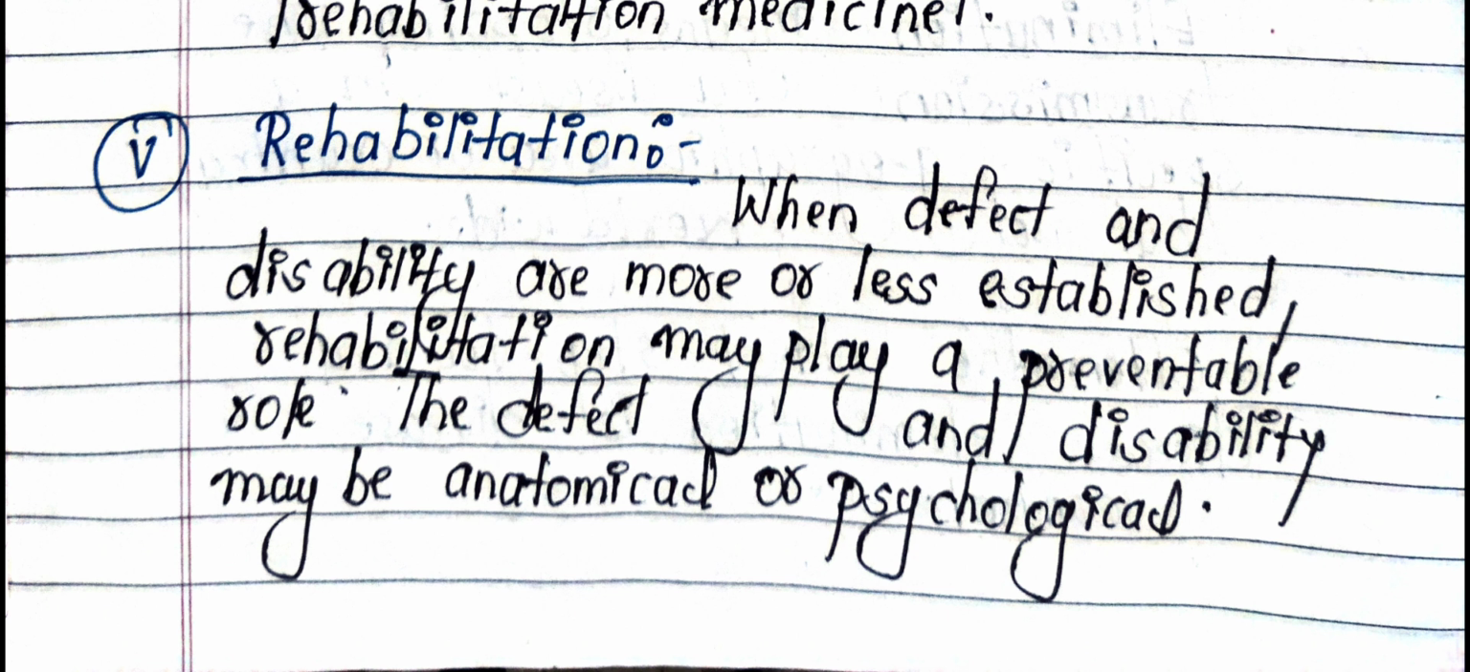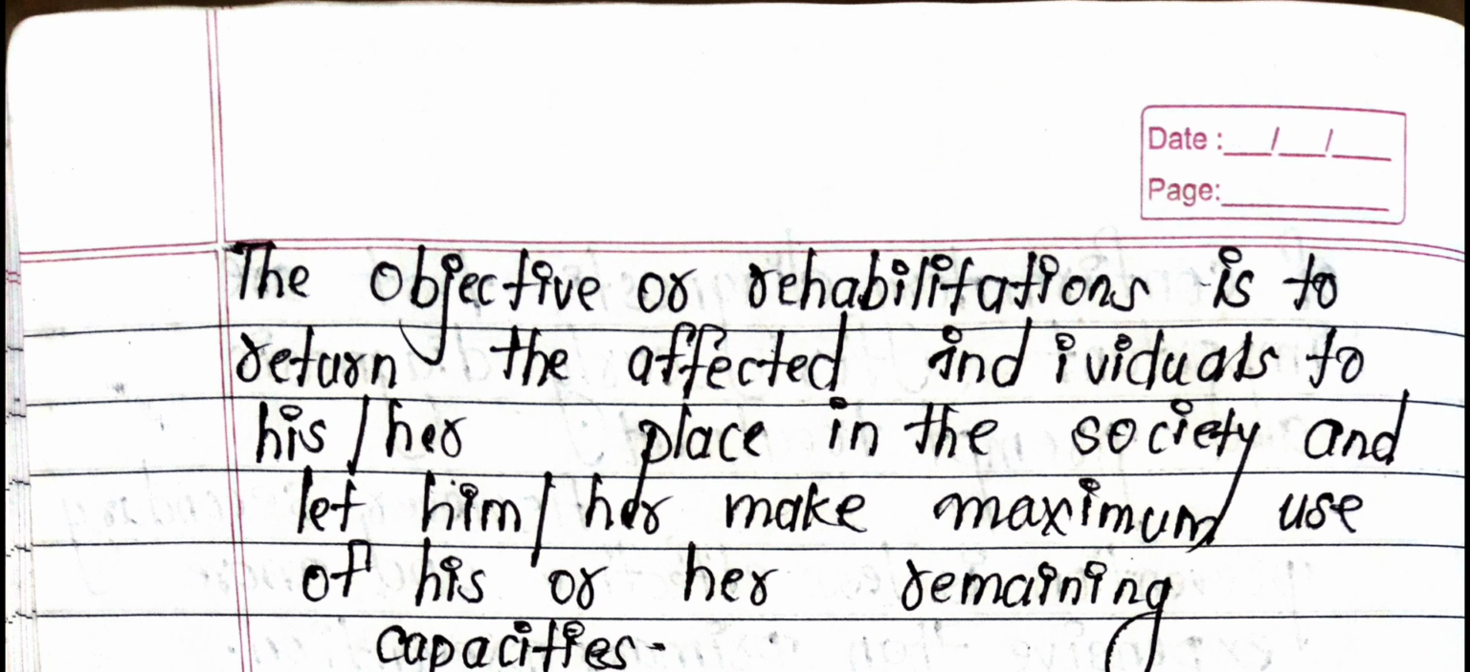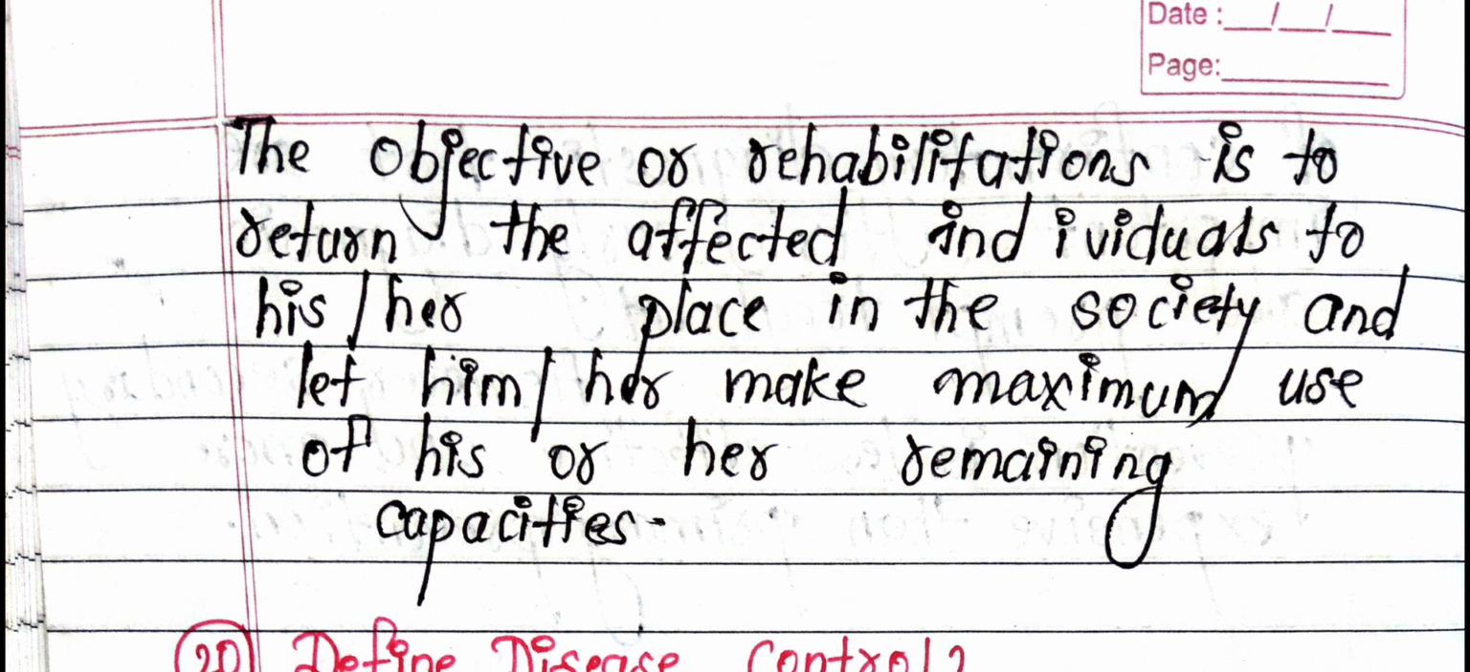Rehabilitation. When defect and disability are more or less established, rehabilitation may play a preventive role. The defect and disability may be anatomical or physiological. The objective of rehabilitation is to return the affected individual to his or her place in society and let him or her make maximum use of his or her remaining capacities.